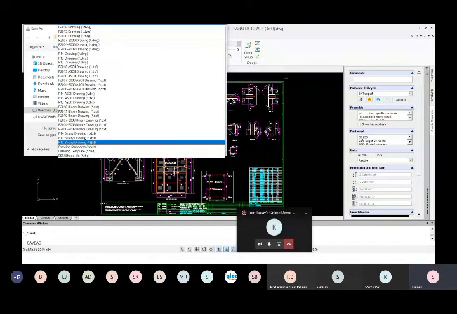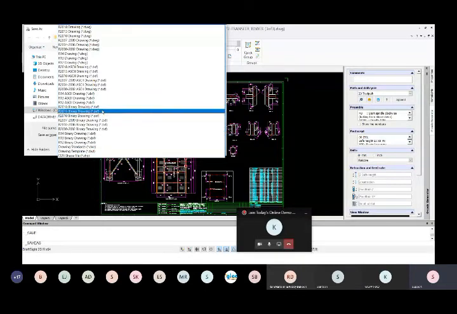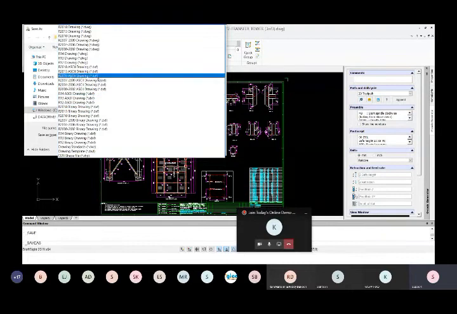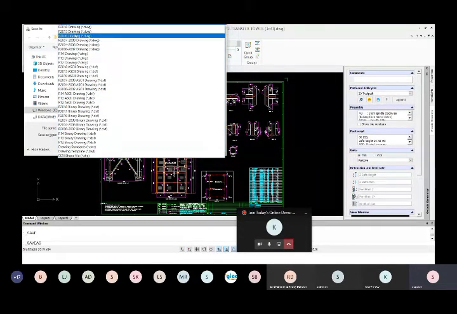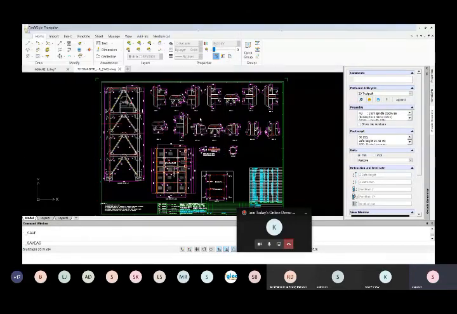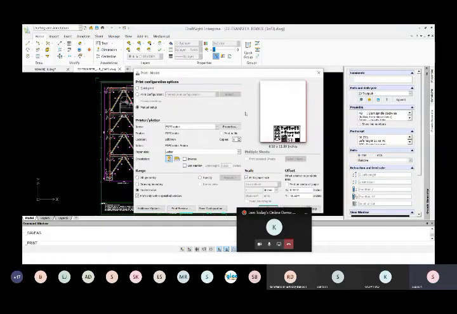If you have a dedicated CAM application, for those CAM applications we need DXF files. We can export to DXF files, and also normal DWG files. And also if you want to share this in PDF file format, we can print also, and you can share it in a PDF file format also.